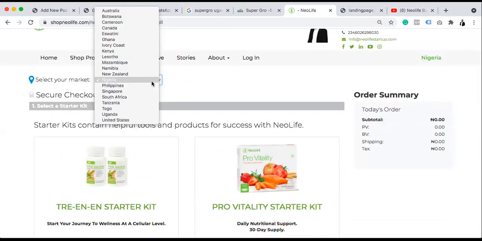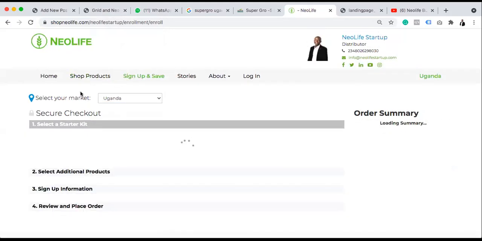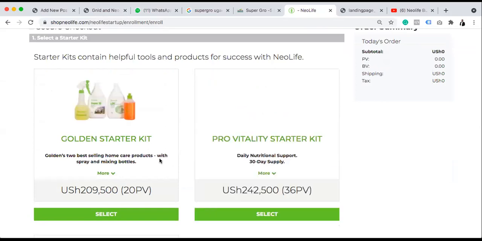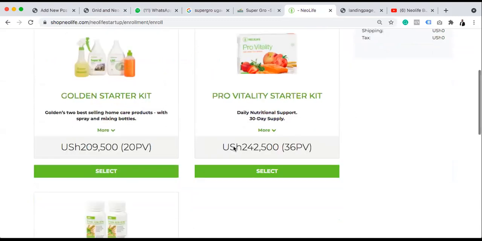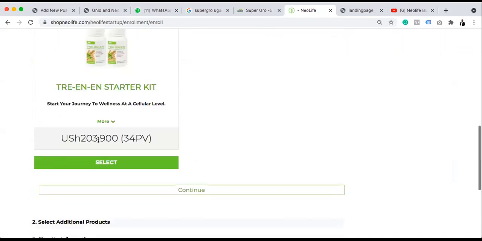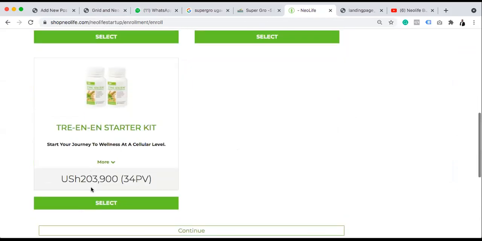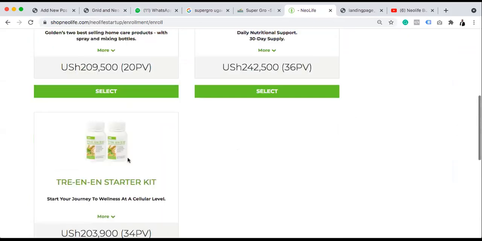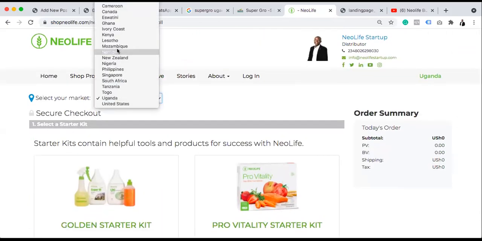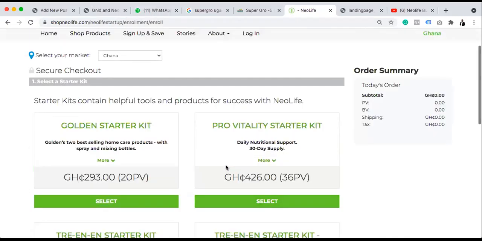In Uganda, just select Uganda here. After you land on this page, select your market. So in Uganda, you can sign up with any of these kits. This is Golden Starter, this is Pro Vitality Starter, and this is Trainer Starter. I think the cheapest one is actually Trainer Starter. So you can start with this Trainer Starter, 203,900 Ugandan shillings. If you are from Ghana, on select your market, you just select Ghana, and it's going to change automatically to Ghana.